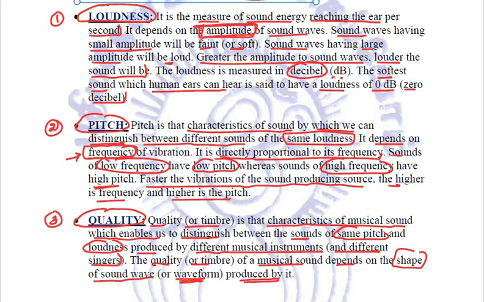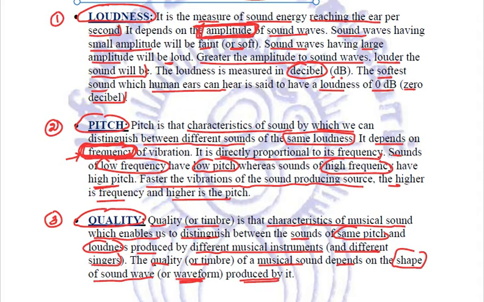Loudness depends on the amplitude of sound waves, right? Higher the amplitude, louder will be the sound. Pitch depends on the frequency of sound waves or the vibrations. Higher the frequency, higher will be the pitch.